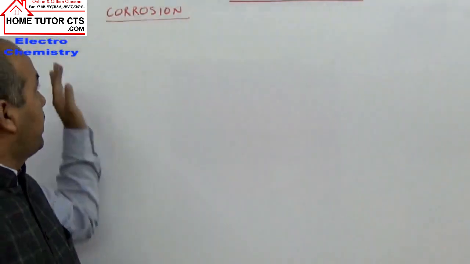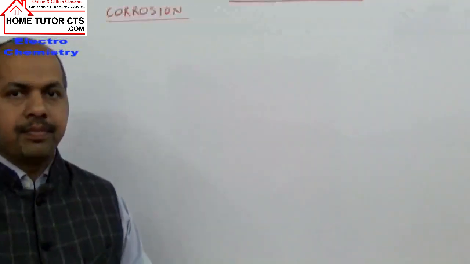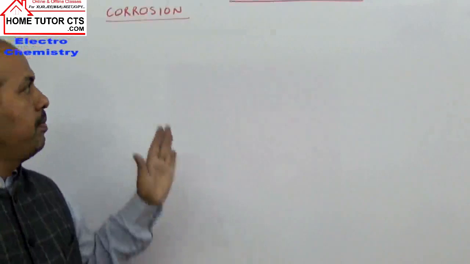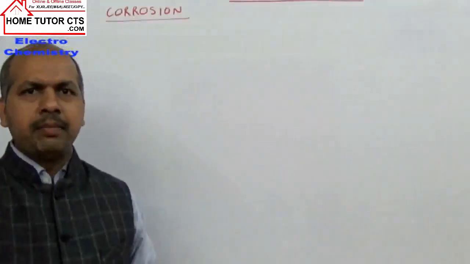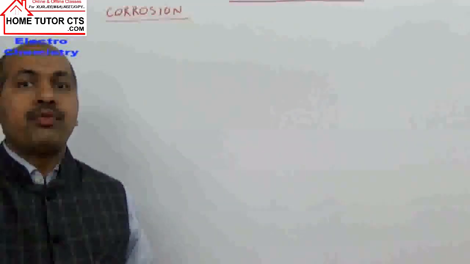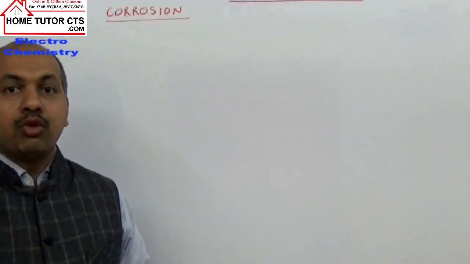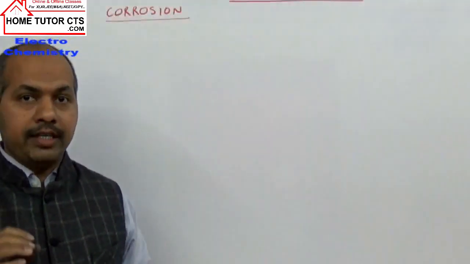स्टूडेंट्स, हमारा आज का टॉपिक है करोजन। करोजन क्या होता है? What is corrosion? When you think of corrosion, you think of a simple picture of rusting of iron. That definitely is the most common phenomenon of corrosion you see.